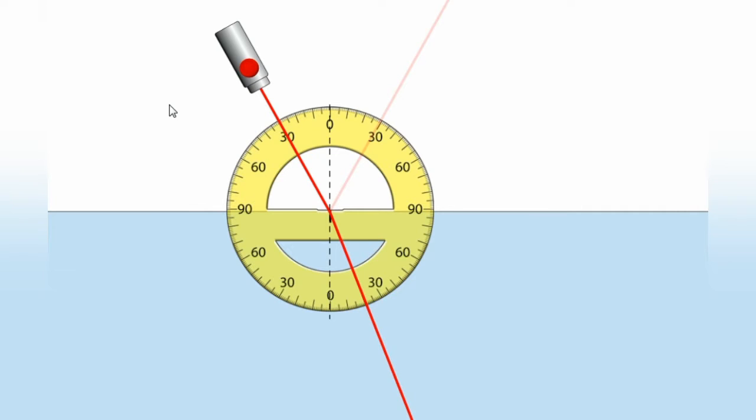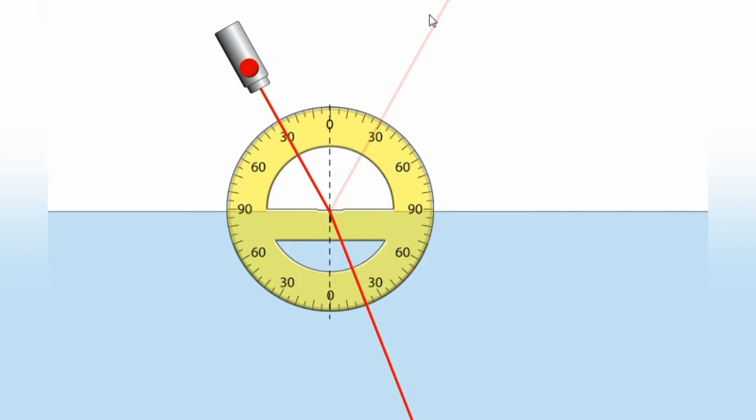How did we measure? This is the normal from which we are measuring the angle. So the angle between this normal and this incident ray direction is called the angle of incidence. So the angle of incidence here is 30 degrees.